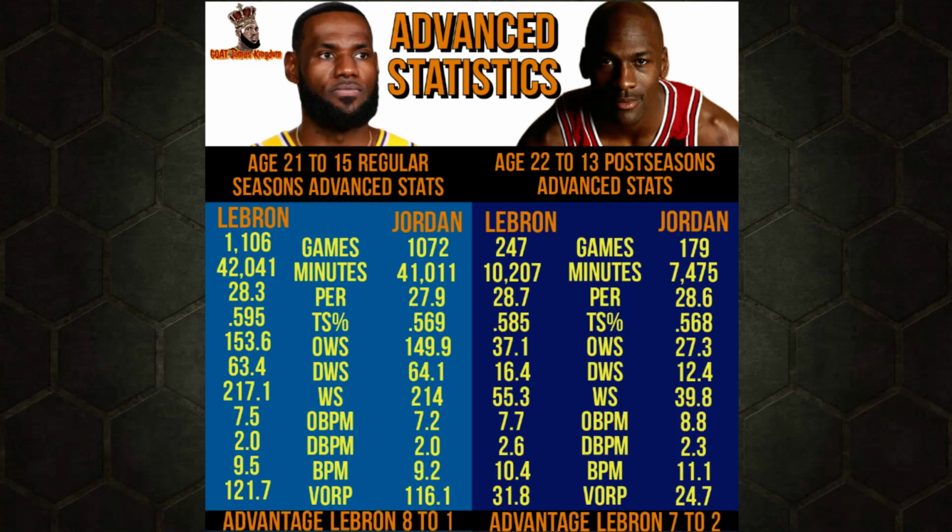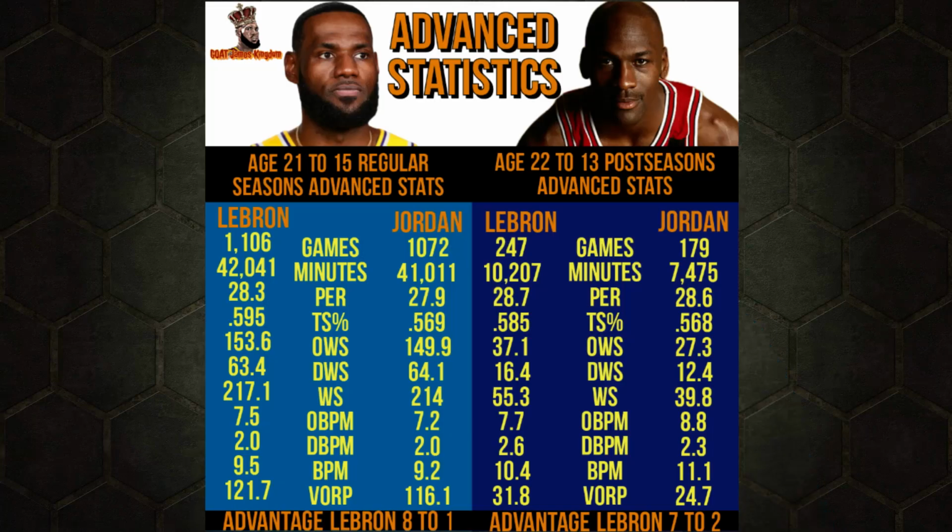So you look at PER, that's LeBron James. You look at true shooting percentage, that's LeBron James. You look at the offensive win shares, that's LeBron James. Michael Jordan got defensive win shares by a tick. But then we go to win shares, offensive plus or minus. Then you go defensive box plus or minus, they're even. Then you got value over replacement player. Also, I missed box plus or minus, that's LeBron. But in all, LeBron got an 8-1 advantage out of 10 because one of them was a tie in the regular season. This shows you that LeBron James is a better player than Michael Jordan.